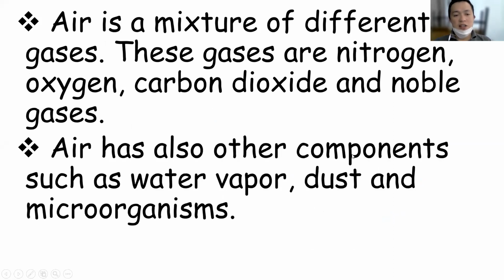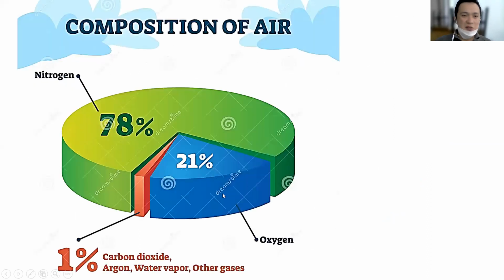Air also has other components such as water vapor, dust, and microorganisms, which we are going to talk about this morning. All right, here I'll review the composition of air.